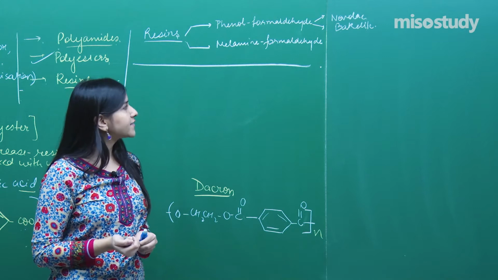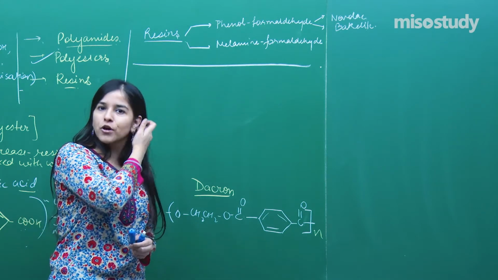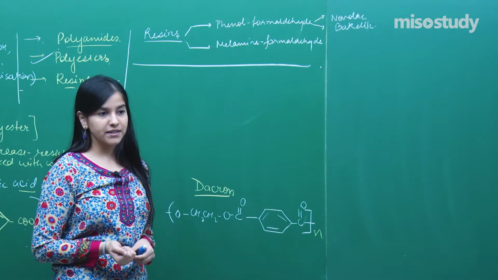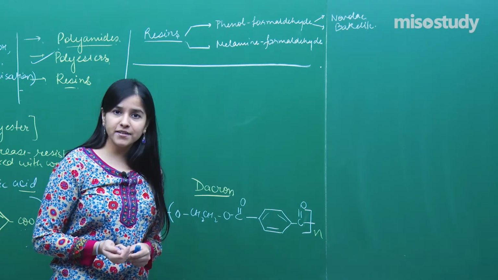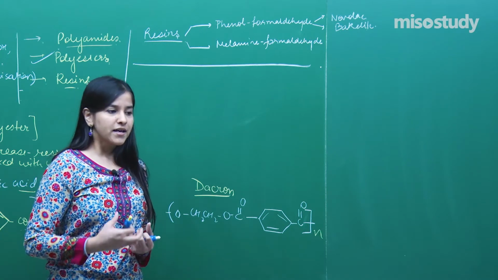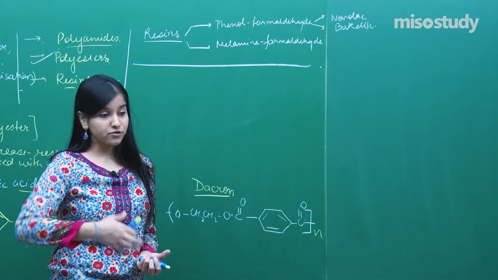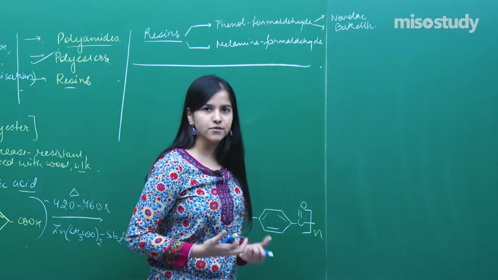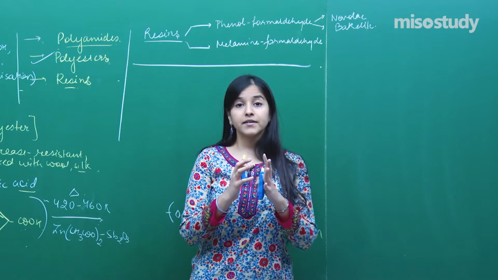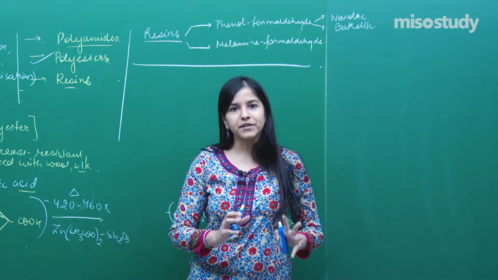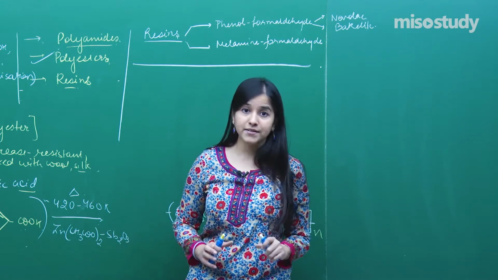So what are resins? First of all, again, a kind of polymers, right? They have got strength. Some of them are cross-linked, some of them are linear, so they have got different properties. Some of them are brittle, but some of them are so strong. So basically, the purpose of formation of these formaldehyde resins is the strength that we should impart to something, right? Some kind of a plastic if we want.